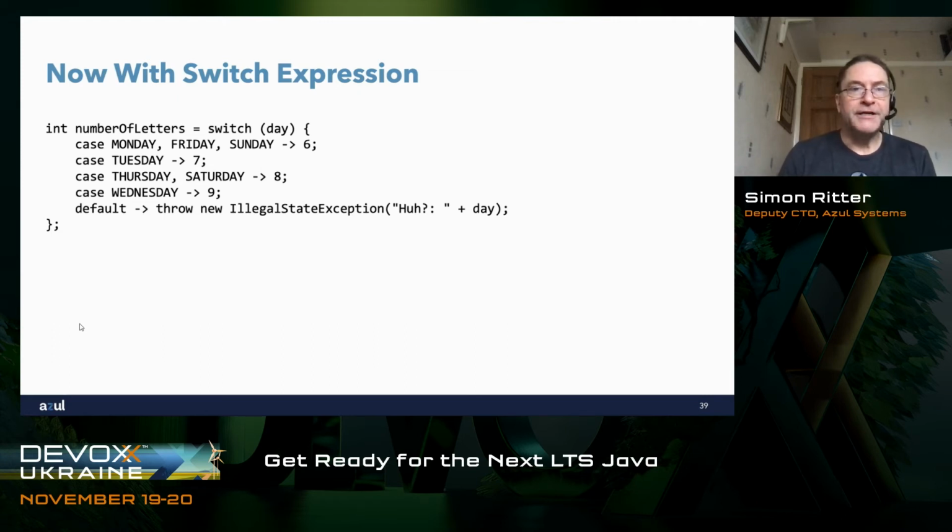Then we borrowed some of the syntax from the Lambda expression. We use the arrow operator. Right-hand side of the arrow operator is the value that will be returned from the switch expression. The good thing is the compiler can make sure that we always either return a value from there or we throw an exception. So that way we won't have a situation where we forget to return a value. As I say, much shorter code, much better, less error prone, and also not losing any of our readability.